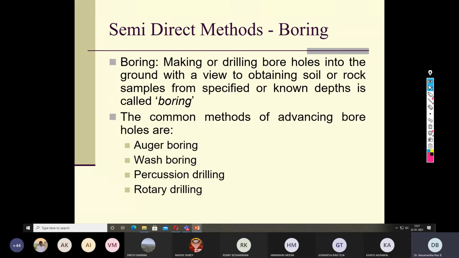So people have developed different techniques, for example auger boring, wash boring, percussion drilling, and rotary drilling. If you look carefully, percussion drilling and rotary drilling are useful for advancing a borehole in rocks, while wash boring and auger boring are particularly useful for soil.